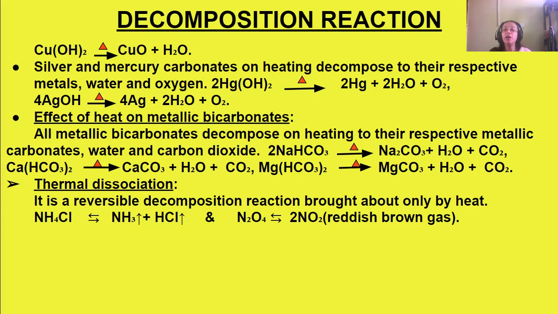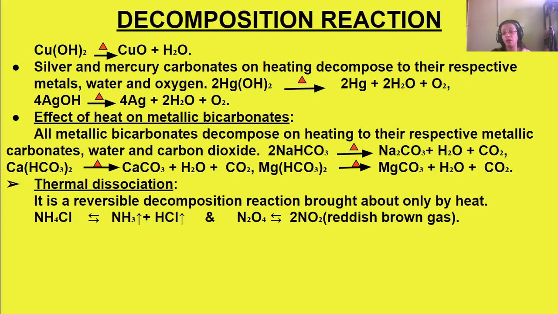Then thermal dissociation is another type of decomposition, by passing more heat. It is a reversible decomposition. Why do we call it thermal dissociation? Because it is a reversible decomposition reaction taking place only by heat.